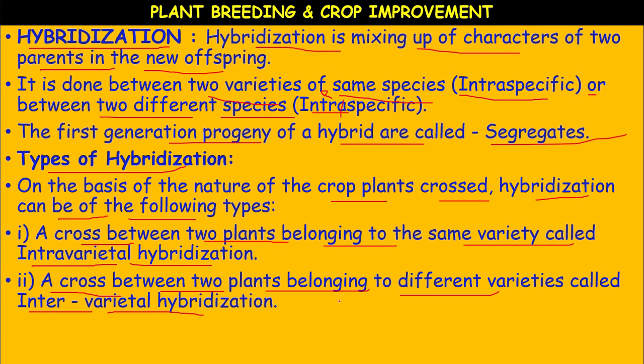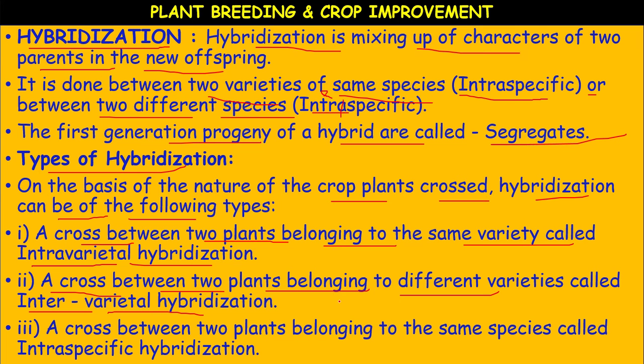Okay, children. Now, the third one, that is a cross between two plants belonging to the same species, called intraspecific. Okay. Intravarietal hybridization, intervarietal hybridization and intraspecific hybridization.